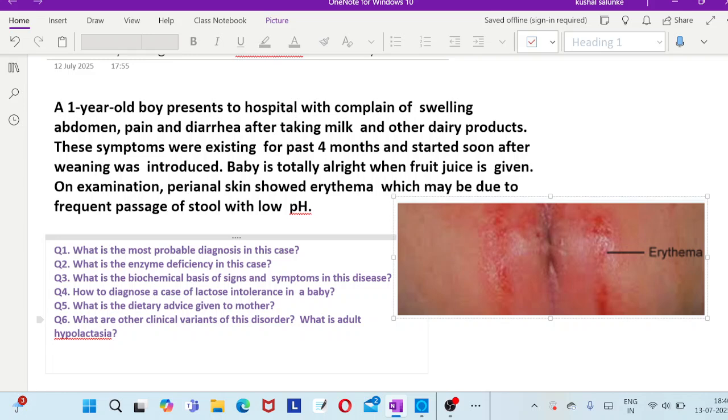It is abdominal distension and bloating. So why does abdominal distension and bloating occur? The undigested, unabsorbed lactose in the lumen is an osmotically active compound, and it tends to absorb so much fluid, resulting in diarrhea. First of all, I hope this is very clear.